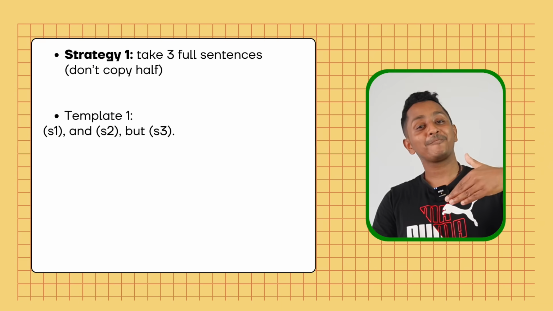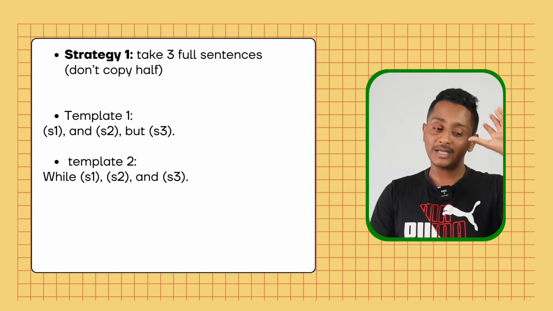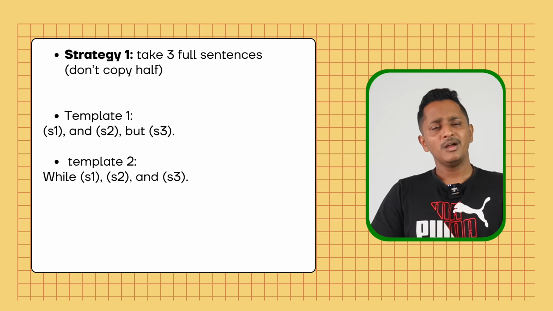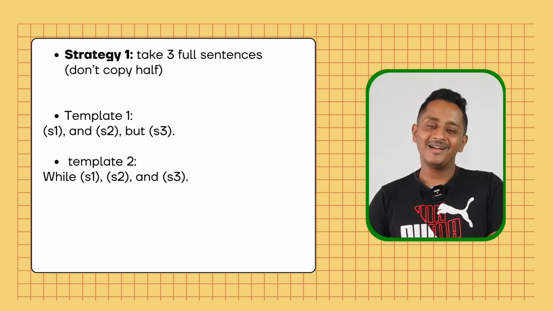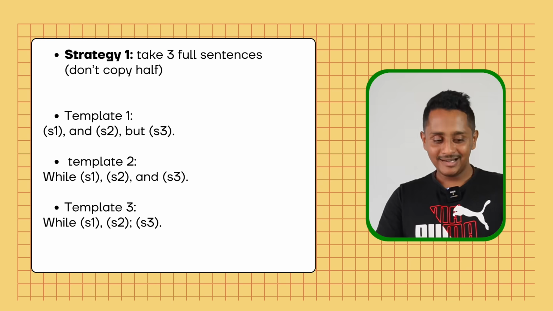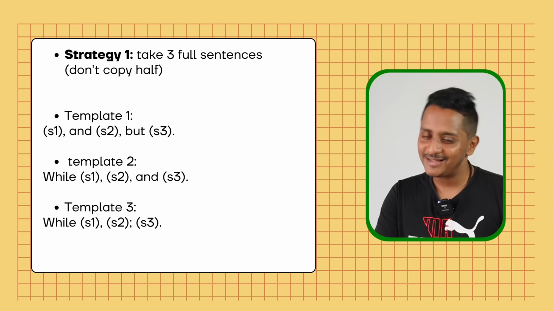Let's make use of a complex compound sentence. You start with "while", don't use other things. You start with "while", which fits in for anything. While S1, comma, S2, comma, and S3. Or template 3: while S1, comma, S2, semicolon, S3.